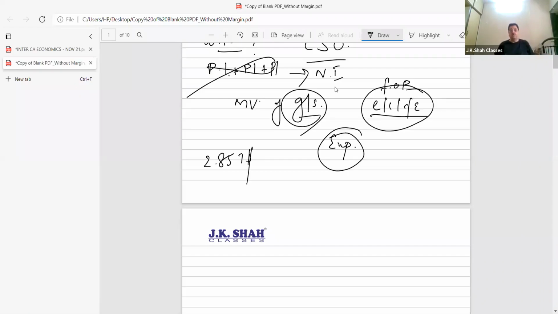Think! $2.85 trillion is my country's national income. And you know, the share market's market capitalization has surpassed $3 trillion. Oh my God. If the share market capitalization has surpassed $3 trillion, it means what? It means that too much money is being pumped into the share market.